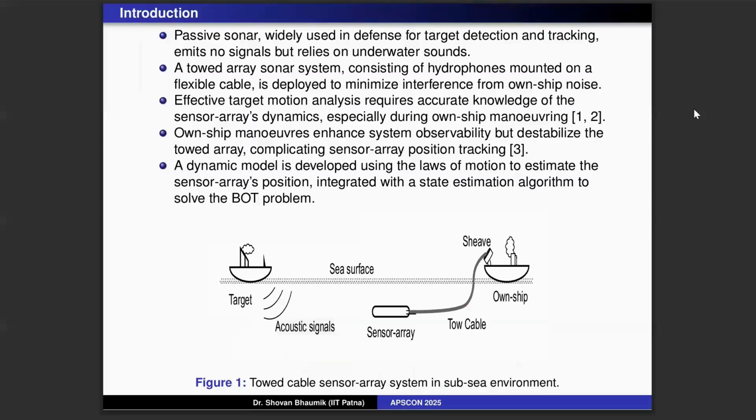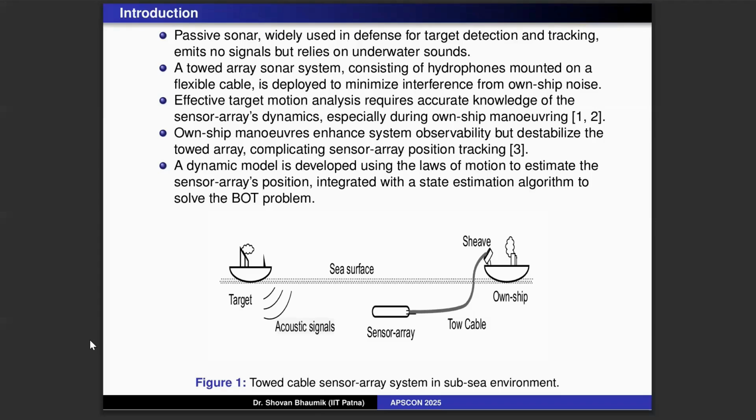So this is actually an engagement scenario. We have ships, and ships need to measure the position of other ships. For that, they use a sensor called sonar. Here it is, the sensor. We use passive sonar because we don't want the enemy ship to detect ours. Passive sonar takes the energy from the other ships and calculates the angle.